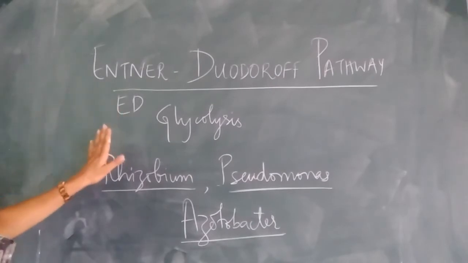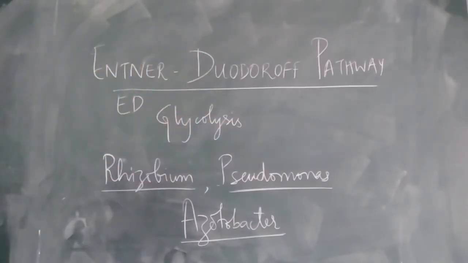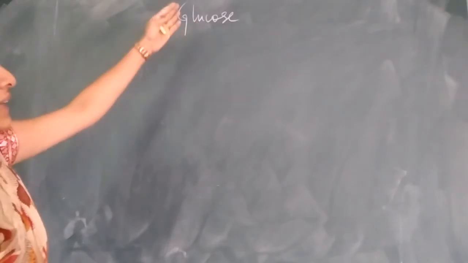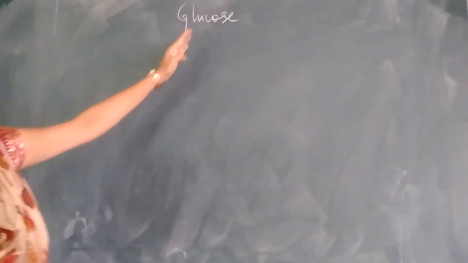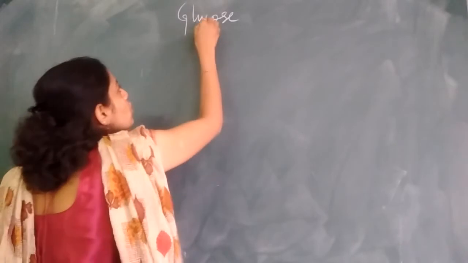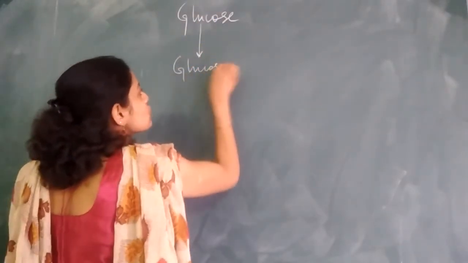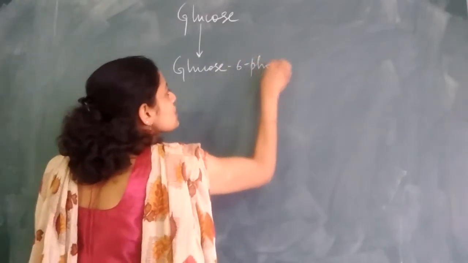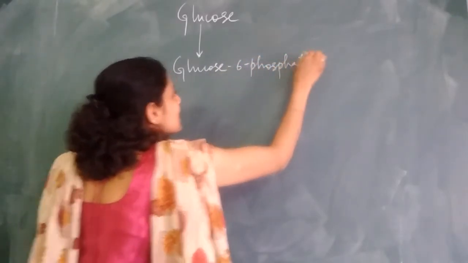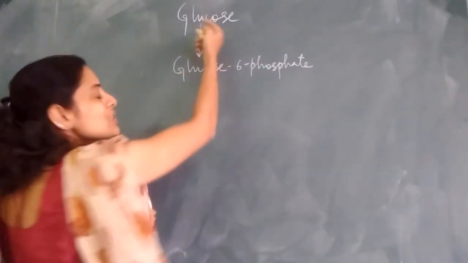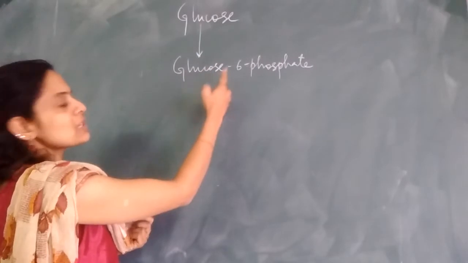So we start with glucose, we end up with pyruvate. It's just the mechanism that is different. Let us look into the pathway. The pathway starts with glucose. As we know, it is a method of glycolysis, so it has to start with the breakdown of glucose. In the first step, glucose is getting phosphorylated into glucose 6-phosphate. This step is similar to what is seen in the EMP pathway, so the enzymes and the other cofactors required are the same.